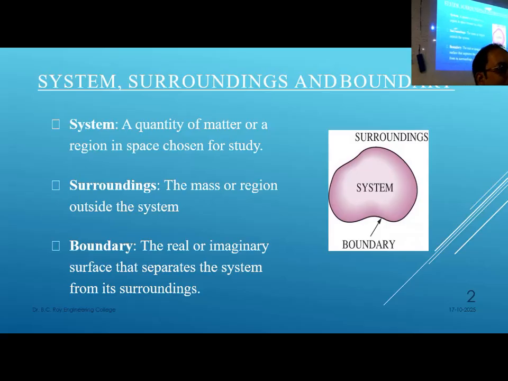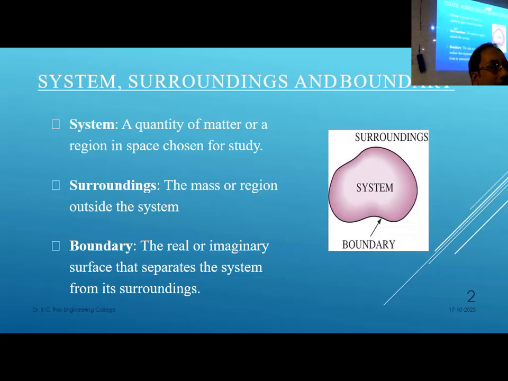Now closed system. A crude example can be boiling water in a beaker that is closed by some lid, where the steam cannot go out. Okay, that type of system. It can be some enclosed vessel, like a pressure vessel, like a pressure cooker. So these are closed systems, where the mass cannot be exchanged but energy can be exchanged. It's called closed system. Then a third one, it is called isolated system.